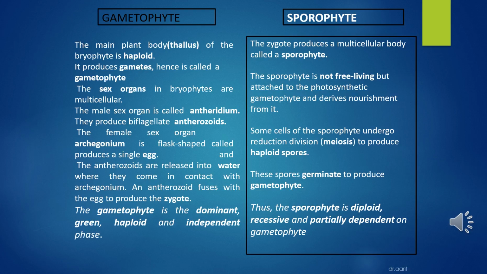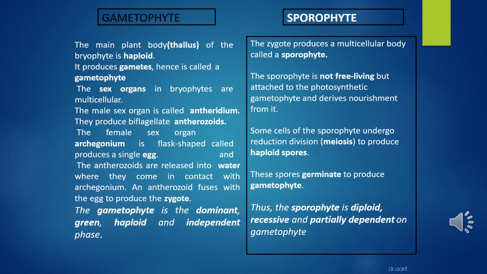Gametophyte: the plant body of bryophyte is haploid. It produces gametes and so it's called gametophyte. Sex organs in bryophytes are multicellular. The male sex organ is called antheridium and produces biflagellate antherozoids. The female sex organ is called archegonium, which is flask shaped and produces a single egg. So this I have told you earlier.